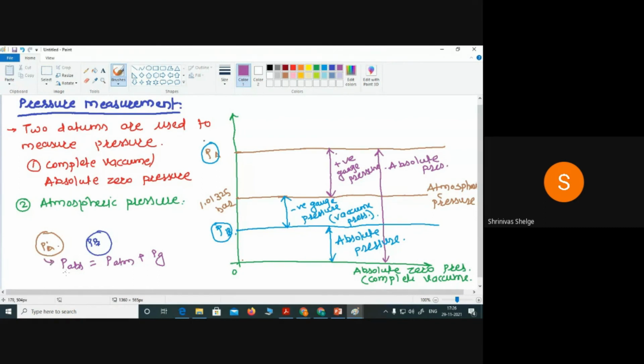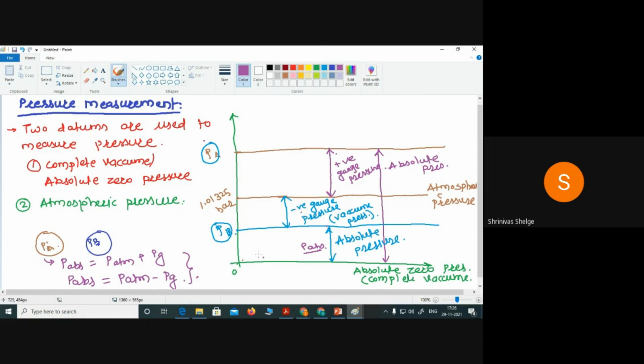So this is about PA. But in terms of PB, if I want to measure PB, it becomes P absolute equals P atmospheric minus gauge pressure. So this P absolute equals P atmospheric minus P gauge.